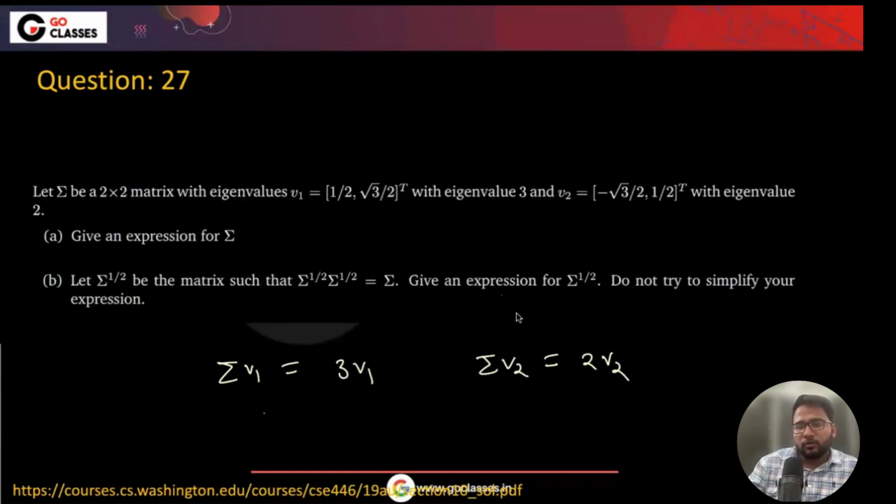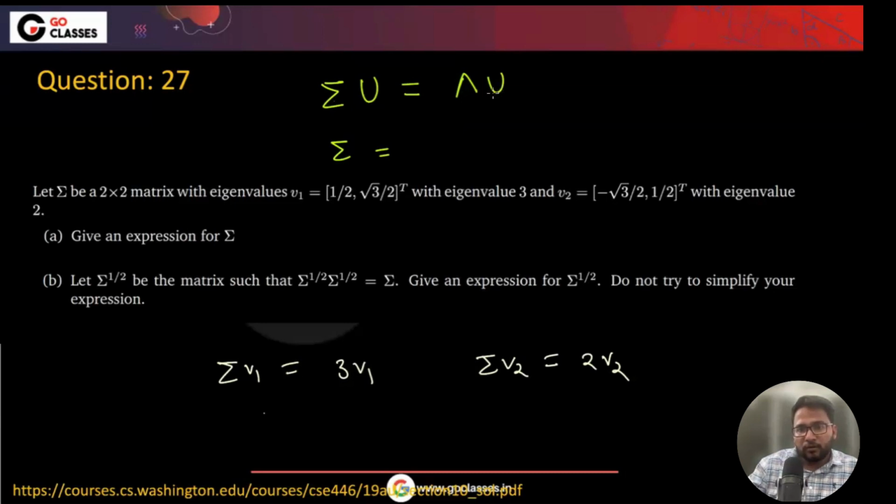If you have two linearly independent eigenvectors, then you can write sigma into the set of eigenvectors equals lambda, which is 3 and 2, and then u.